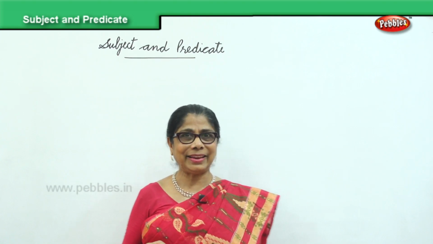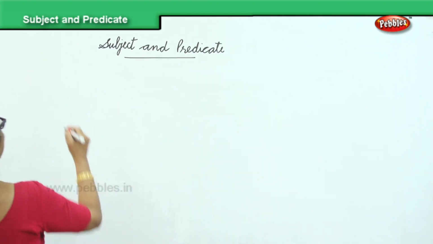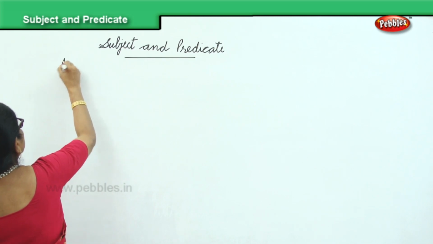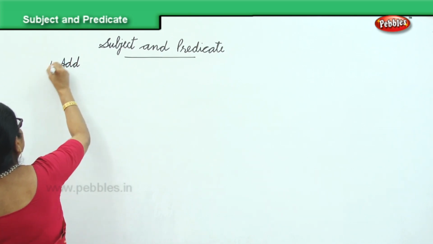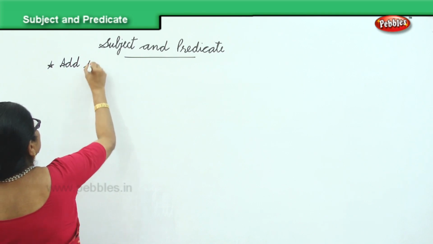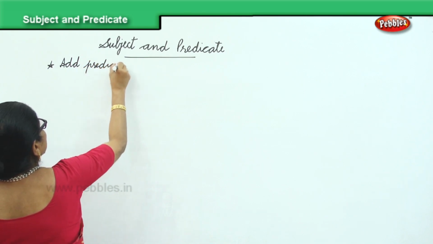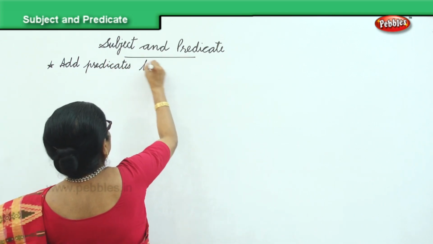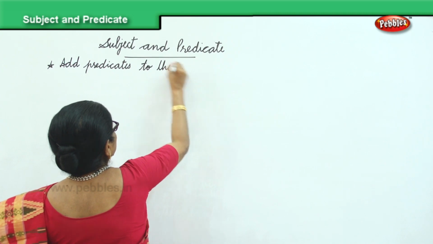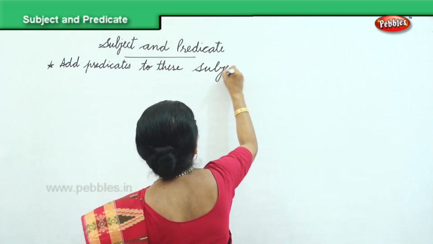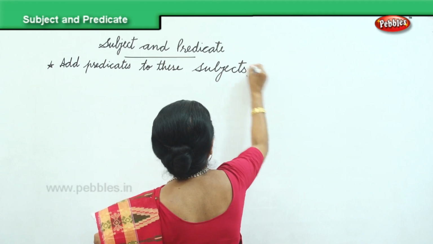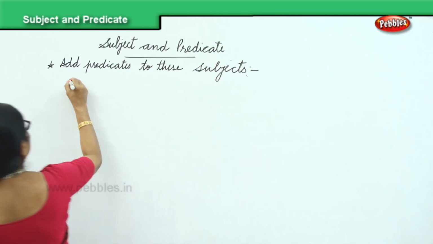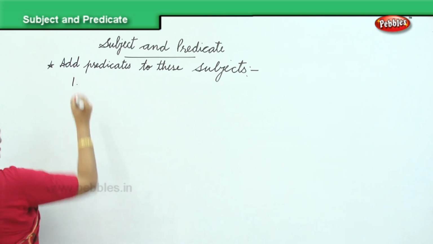Now I'll give you the subject. You can fill up your own predicates. Okay? Now, add predicates to these sentences. I'll give you the subject and then we'll add on. You will help me to add on.